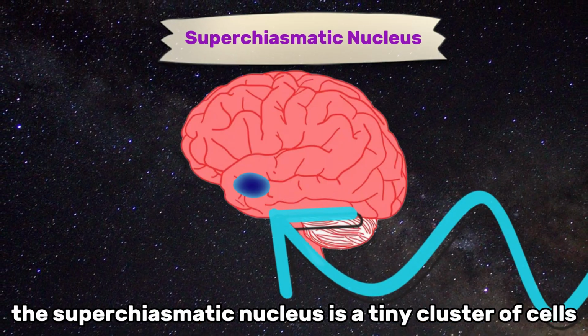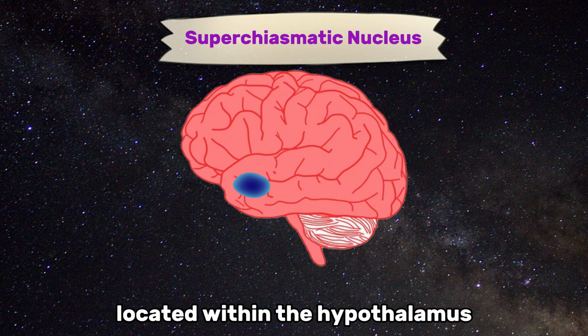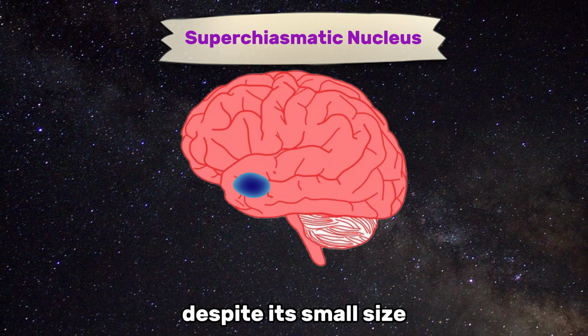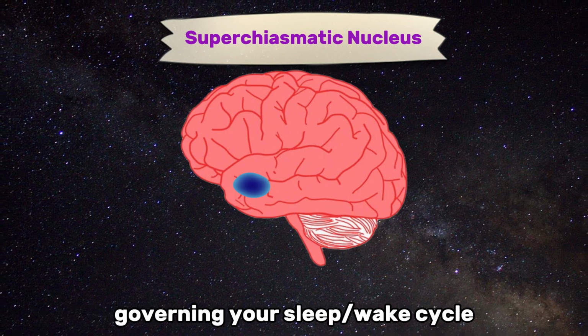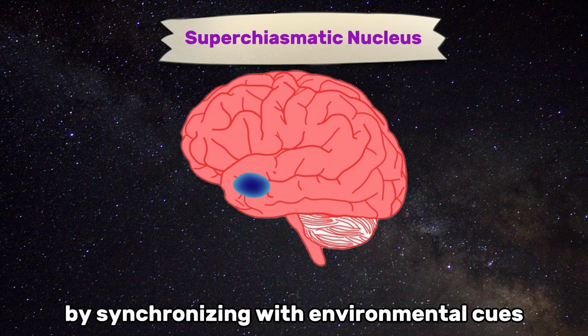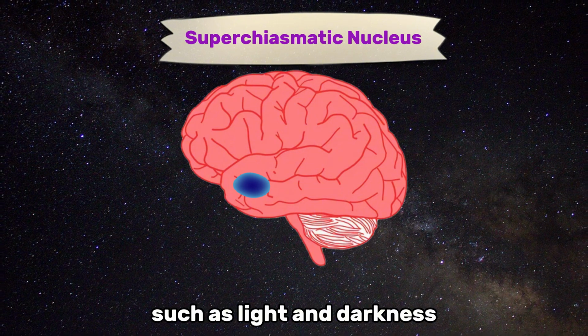The suprachiasmatic nucleus is a tiny cluster of cells located within the hypothalamus. Despite its small size, it plays a massive role as the body's master clock, governing your sleep-wake cycle by synchronizing with environmental cues such as light and darkness.